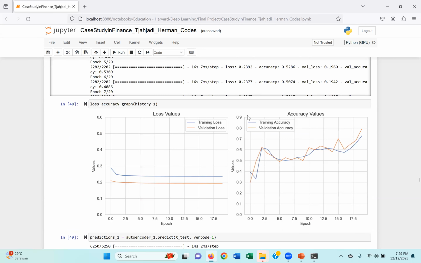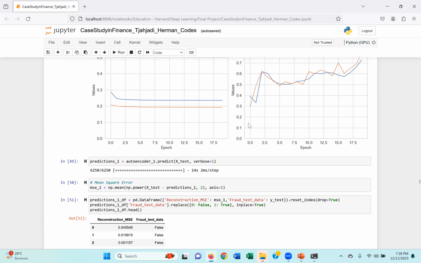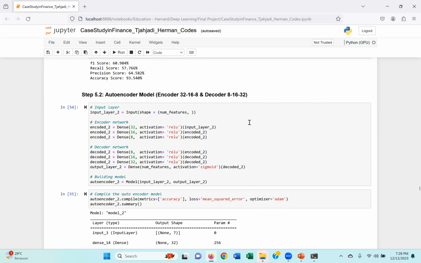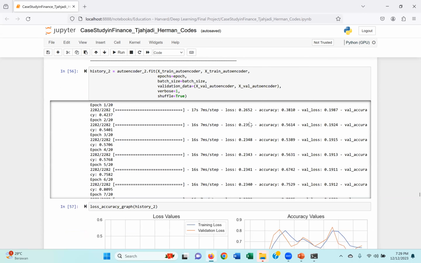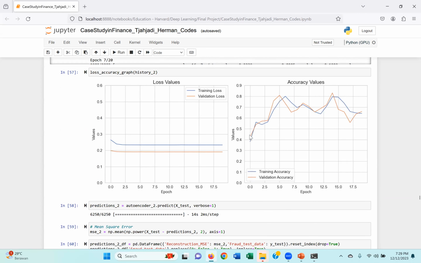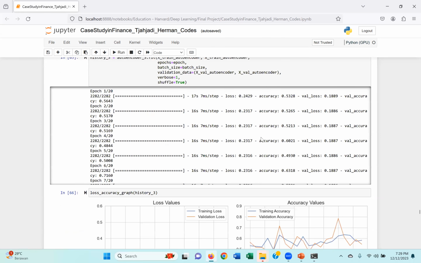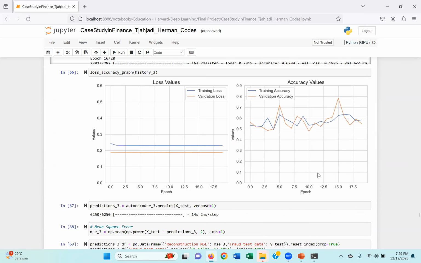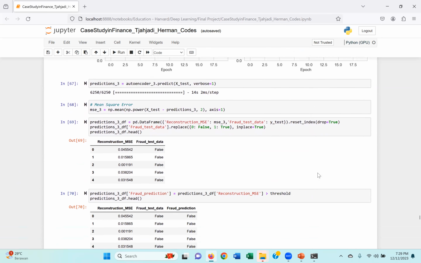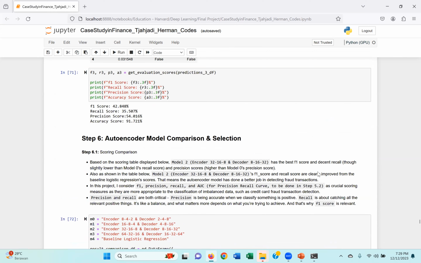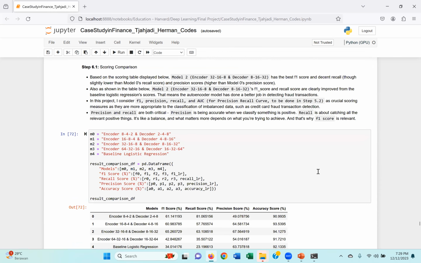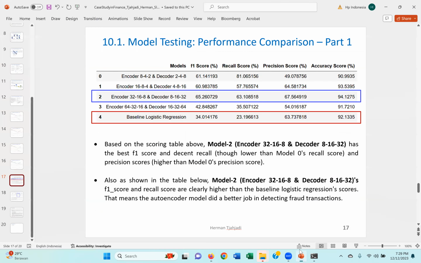And this is the result of training for the second model. This is the result of the training of the third model. And finally, this is the result of training of the fourth model, okay? And lastly, let's go back to our presentation again.